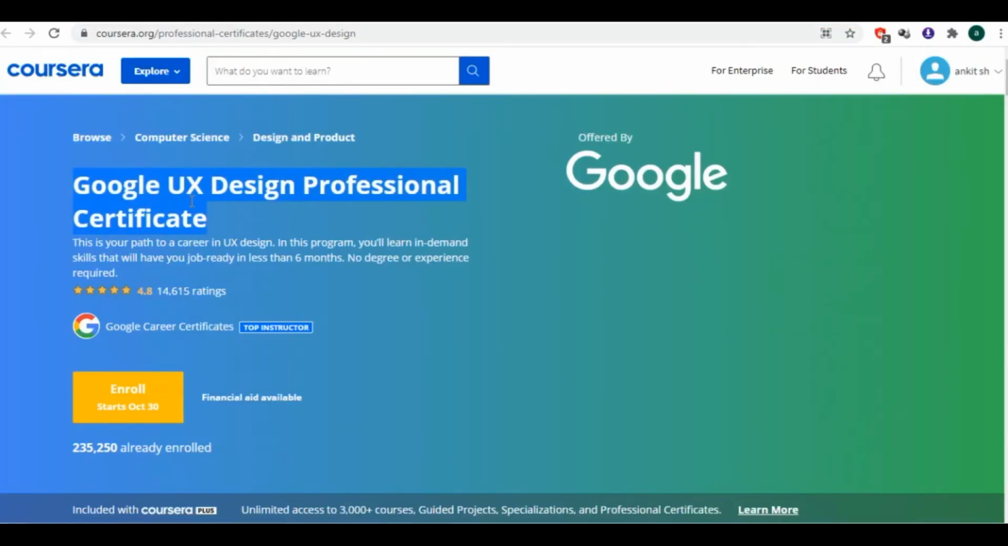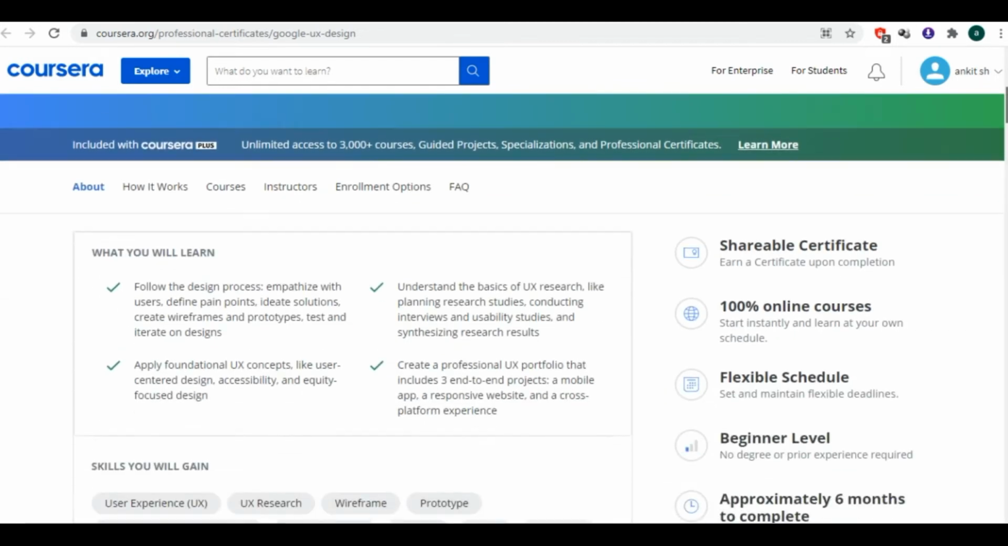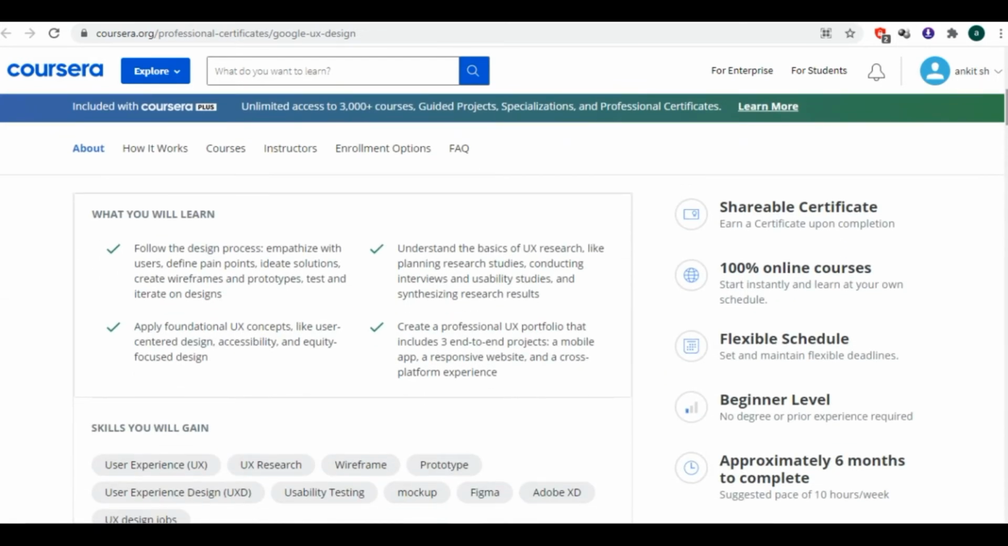The first course in our list is the Google UX Design Professional Certificate. This course is offered by Google. After this course, you can make your career in UX design. In this program, you will learn in-demand skills that will make you job ready in less than 6 months. For pursuing this course, you don't need any degree or experience. So even if you are a beginner, you can follow this course and get the most benefit out of it.